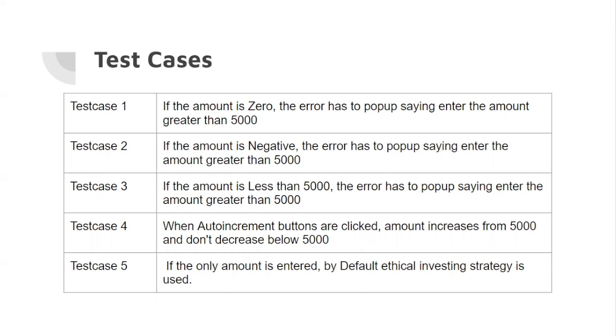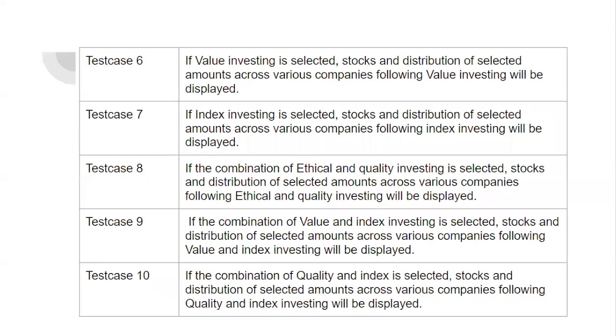Coming to the fifth case, if only the amount is entered, by default, the ethical investing strategy is used. Coming to test case 6, if value investing is selected, stocks and distribution of selected amounts across various companies following value investing will be displayed. Coming to test case 7, if index investing is selected, then the stocks and distribution of selected amounts across various companies following index investing will be displayed.